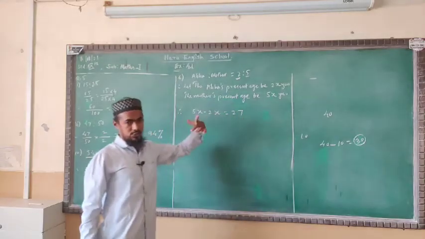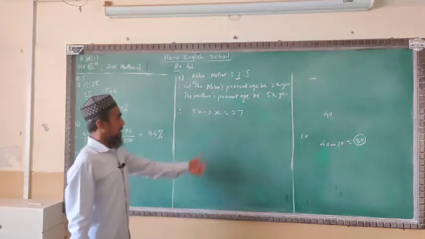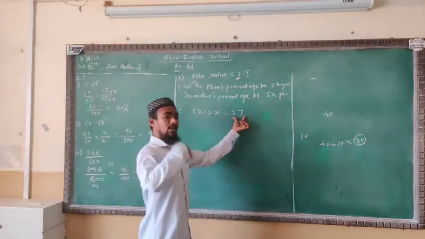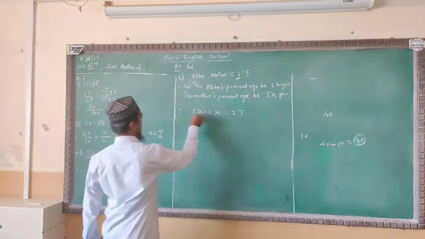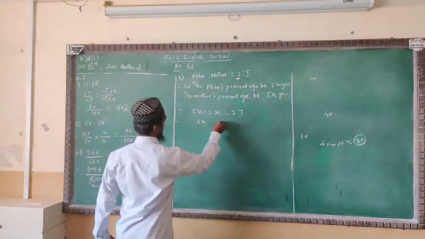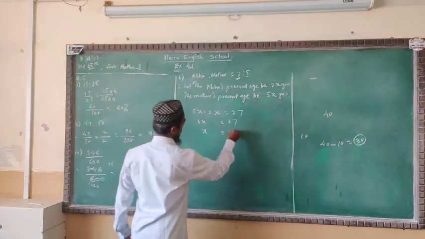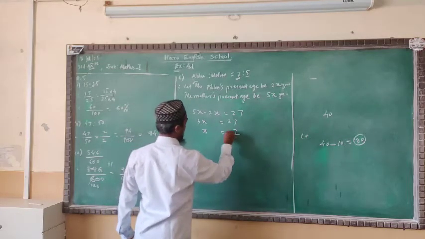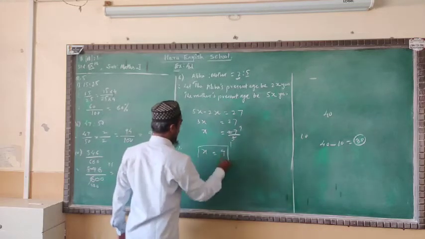Now continue: 5x minus 2x, you will get 3x equal to 27. x is equal to 27 divided by 3. 3 9s are 27. You will get x is equal to 9. We got the value of x.